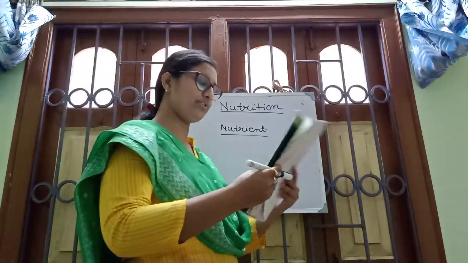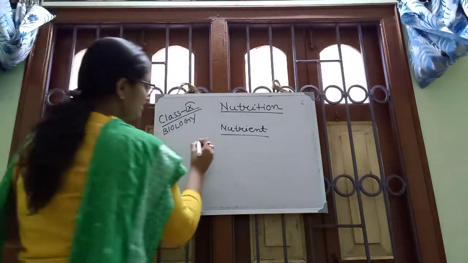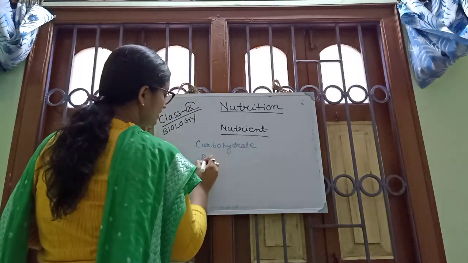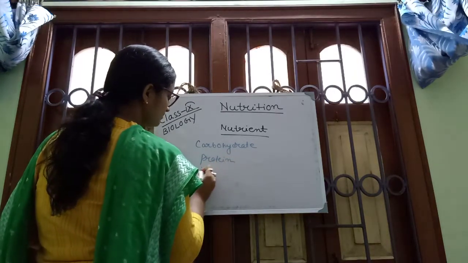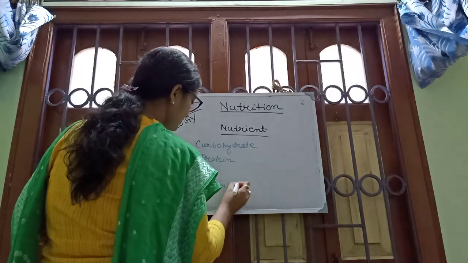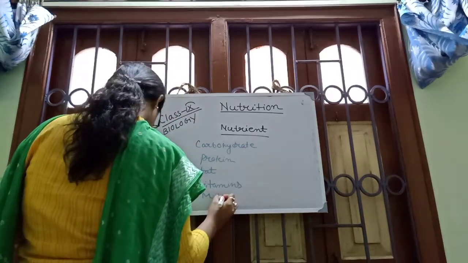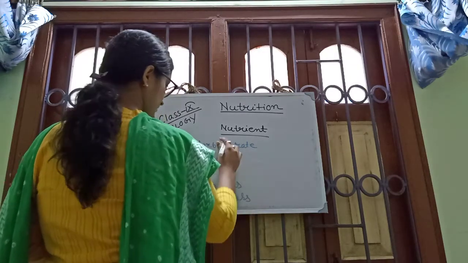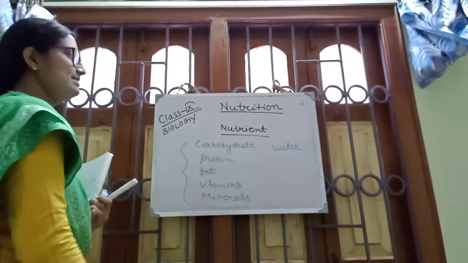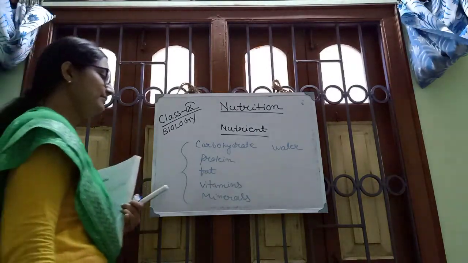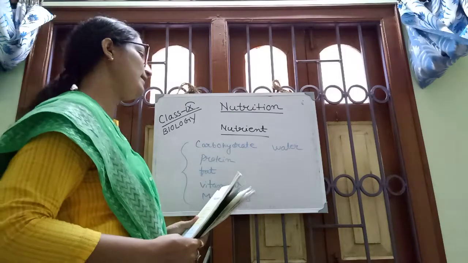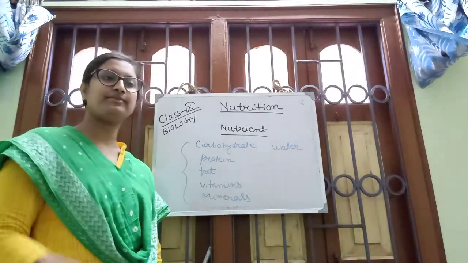There are six classes of food nutrients: carbohydrate, protein, fat, vitamins, minerals, and water. All these things are required by the body to provide energy. But not all foods contain all six. Different foods contain different nutrients, and have different sources.